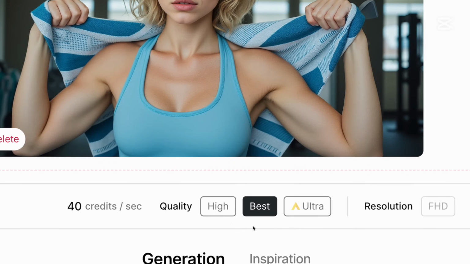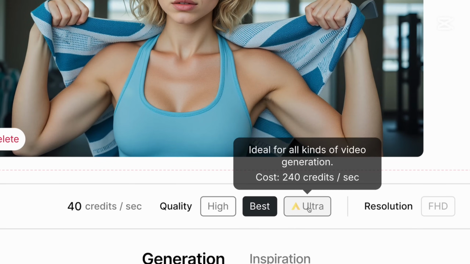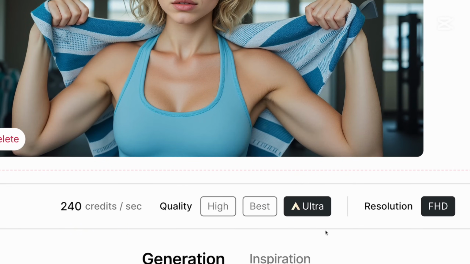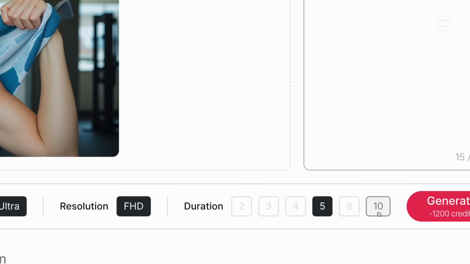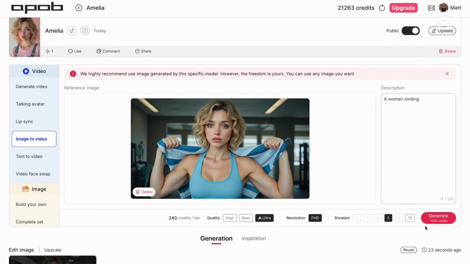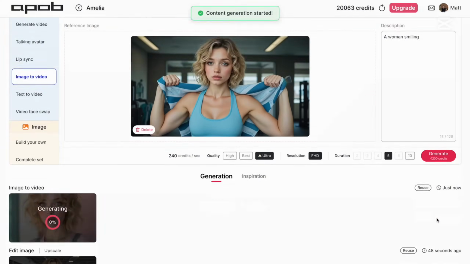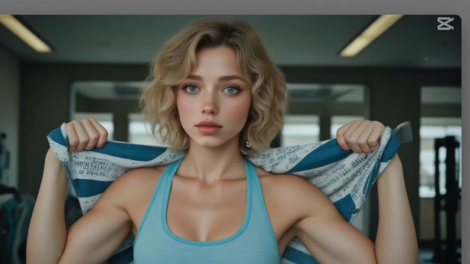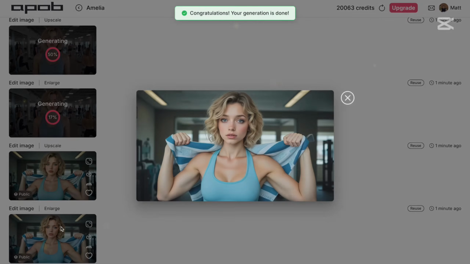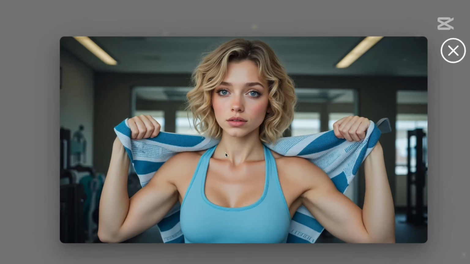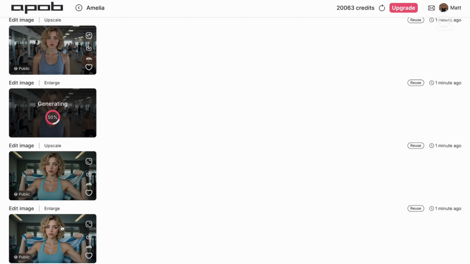And here you can pick your quality: high, best, or ultra. Ultra is the best, and usually I just use ultra. And then duration, you can pick 5 seconds or even up to 10 seconds with your video. So let me hit generate, and we'll see this video in a second. And here's also upscale. We can see that the upscale is not doing that good a job as enlarging, and it also costs fewer credits. So in most cases, you want to use enlarge instead of upscale.